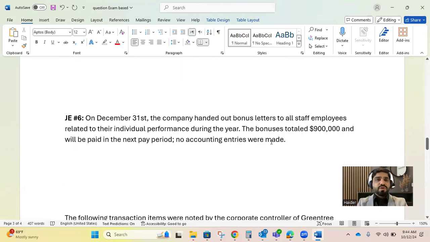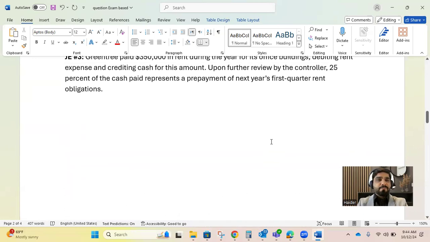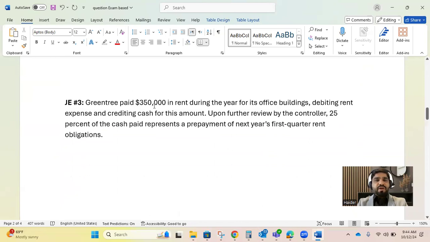Now, let's move to entry number 3. Green Tea paid 350,000 in rent during the year for its office building, debiting rent expense, crediting cash. That's the problem, by the way.